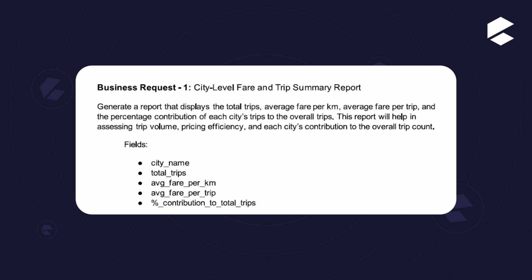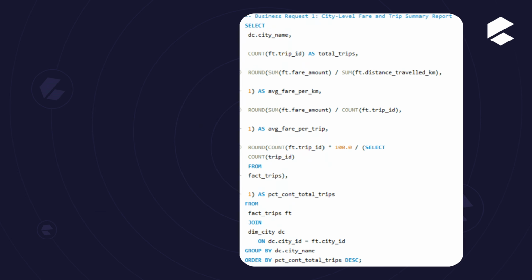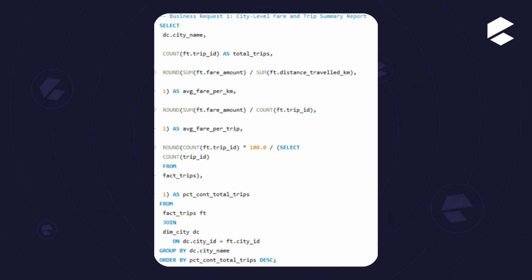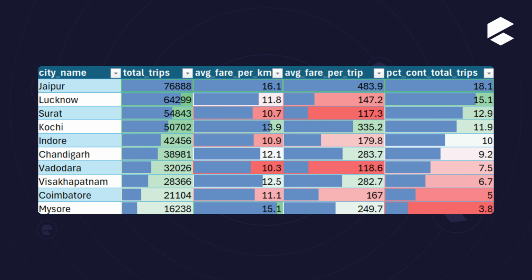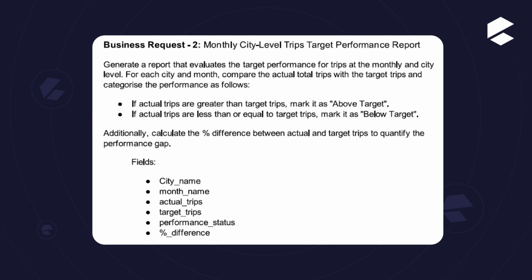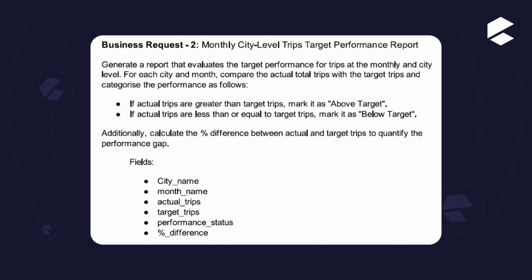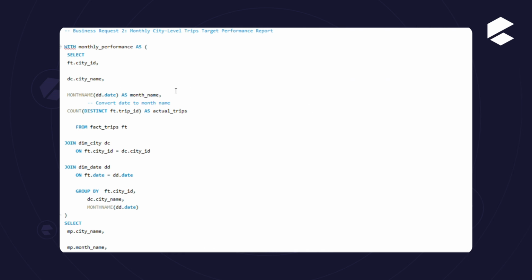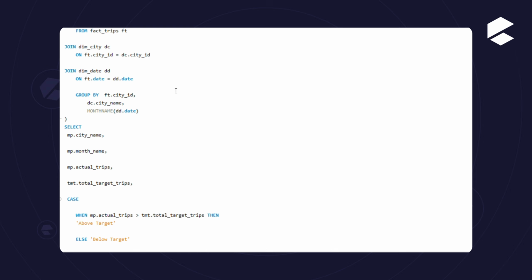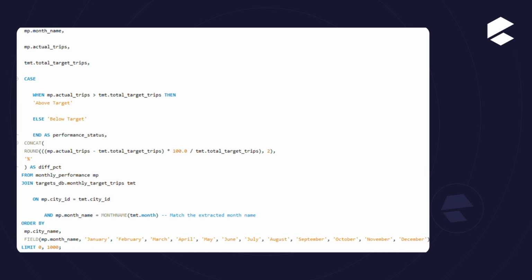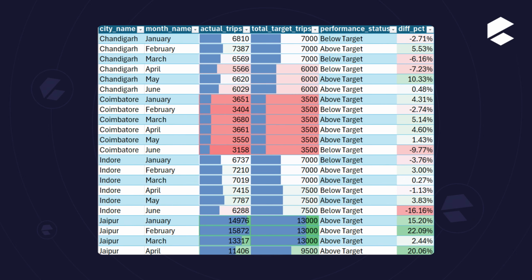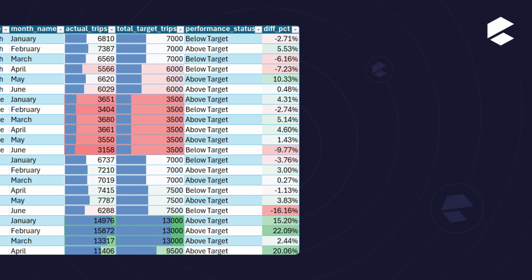Now ad hoc analysis. Here is business request 1 and this is the SQL query file, and this is the result of business request 1. And this is business request 2, and this is the query file of business request 2, and this is the result of business request 2.